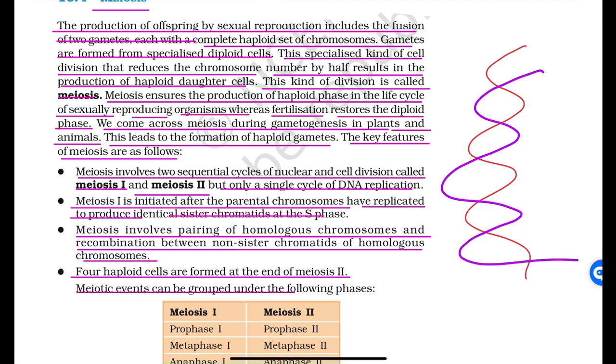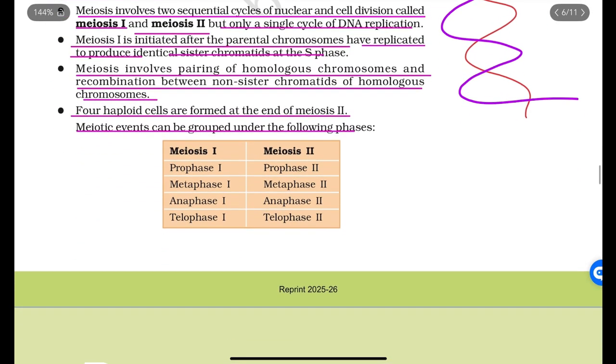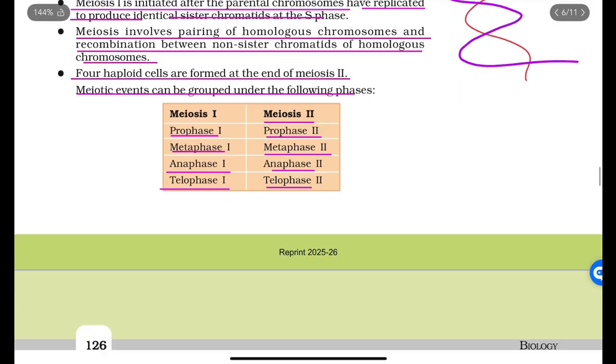Meiotic division can be grouped under the following phases: meiosis I: prophase I, metaphase I, anaphase I, telophase I; meiosis II: prophase II, metaphase II, anaphase II, telophase II.